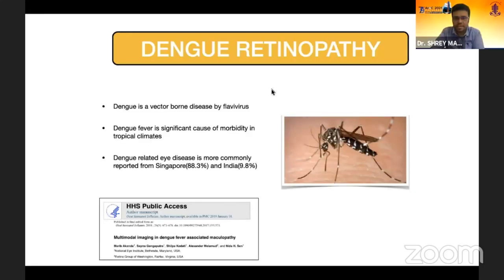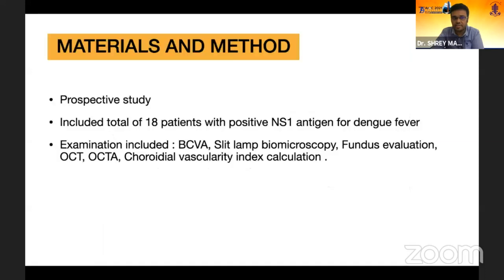Dengue is a vector-borne disease caused by a flavivirus, and it can cause severe morbidity, especially in tropical climates. We see in the Southeast Asia region, Singapore and India, that it causes related eye disease. Approximately 9.8% of Indians affected with dengue have eye-related symptoms.